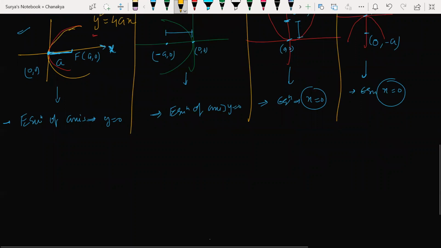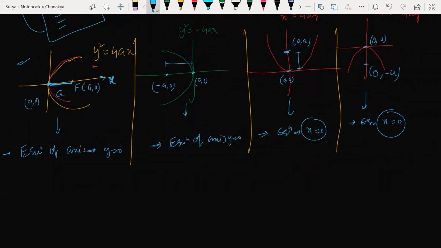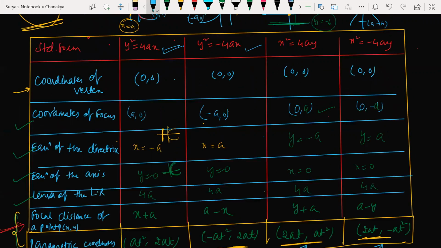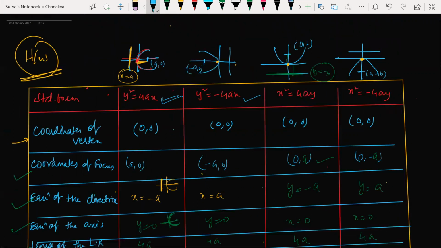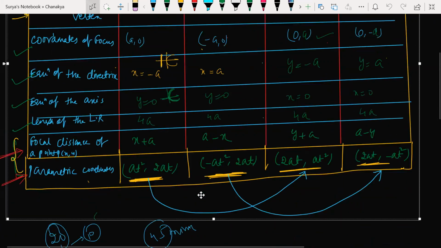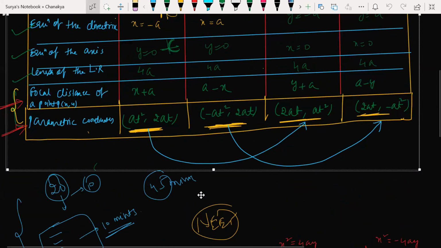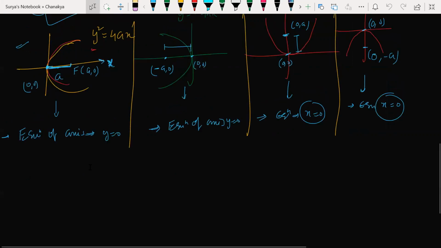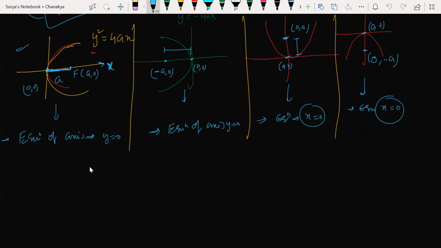Listen carefully. Whatever I'm explaining now, I wrote everything in a table so that you can understand easily. Whatever I discussed now, I'm writing everything in a table. If I write everything in a table, it will be very easy for you guys to catch the information. Like this, you can easily catch up. Okay. Now what we have discussed next is the equation of the directrix.